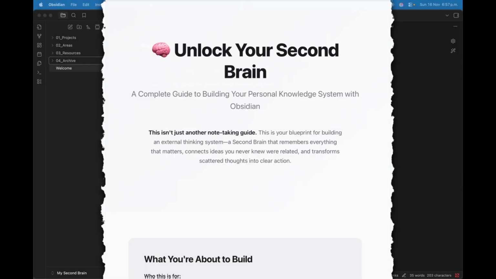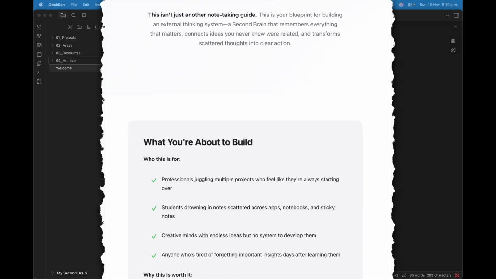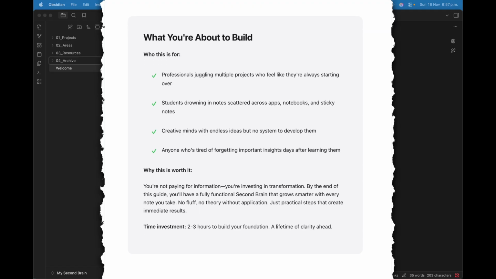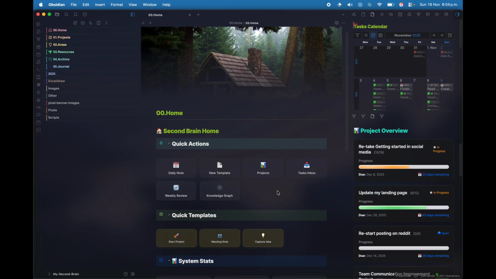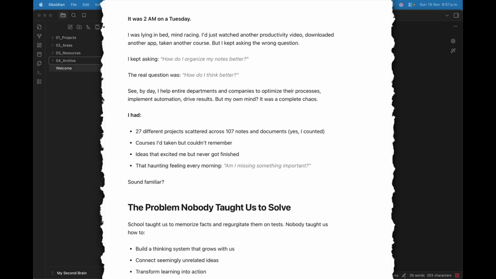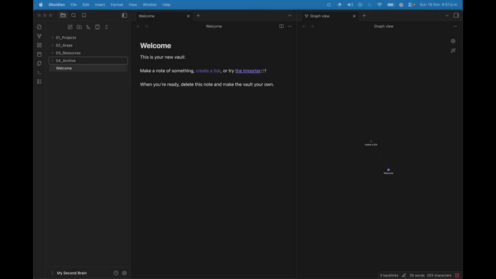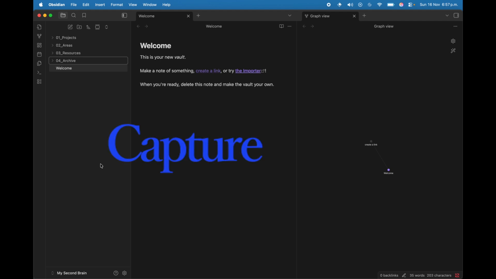Now, in my Unlock Your Second Brain PDF, I break down more advanced structures in a folder called Home, where you host automated dashboard setups, smart and live project tracking, and tasks consolidation. But this foundation is great to just start. Now, let's capture your first real idea.